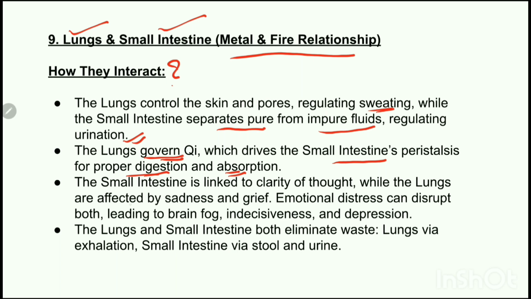The next connection is the small intestine is linked to clarity of thought, while the lungs are affected by sadness and grief. Any kind of emotional distress can affect both, which will lead to brain fog, indecisiveness, and depression. The next connection is the lungs and small intestine both eliminate waste.